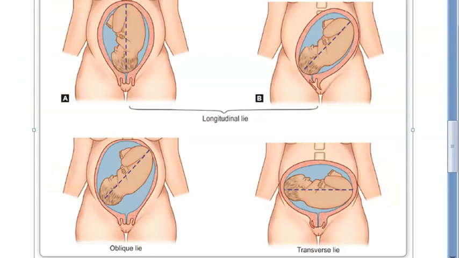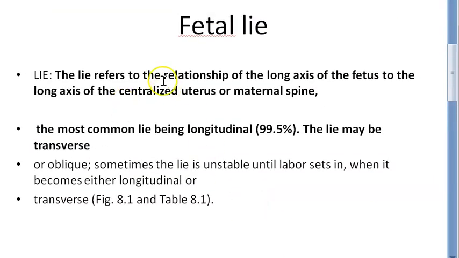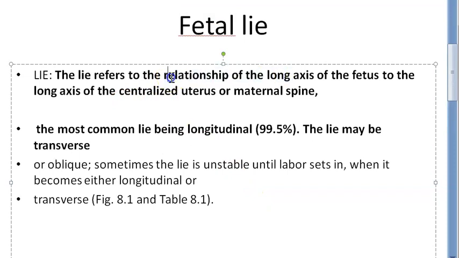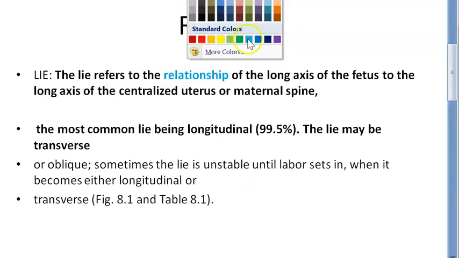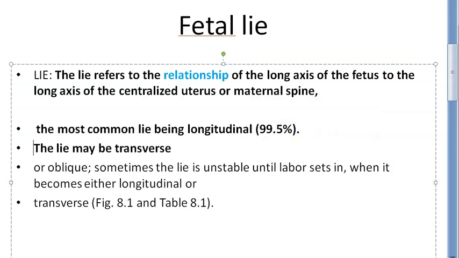So how do you define lie now? Say the definition. It is the relationship of the long axis of the fetus to the long axis of the maternal spine. Okay, so we'll go with that. So most common lie is longitudinal. The lie may be transverse or oblique.